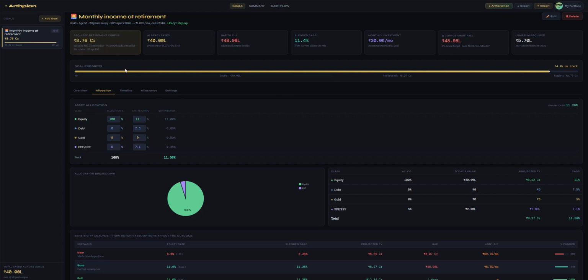And since it's a 20-year goal, with Nifty having given 12% returns, you can very comfortably generate 11.4% CAGR. So you see that the initial shortfall reduces significantly and you go almost close to 100% on track, 94.4% from the previous, I think it was around 78%, right?